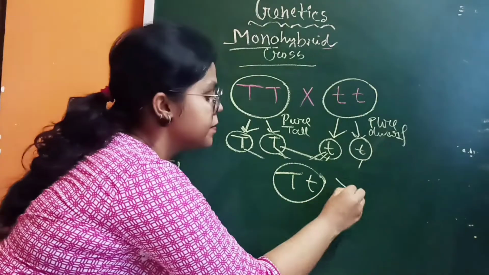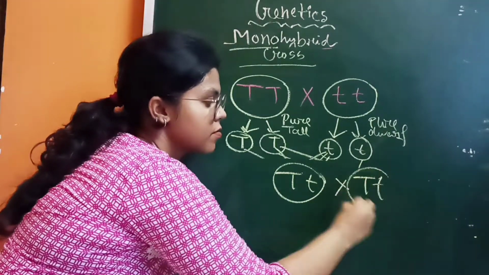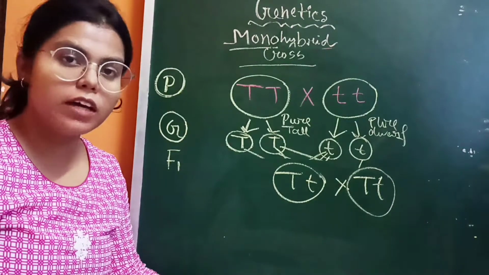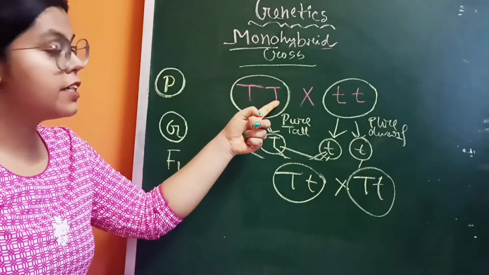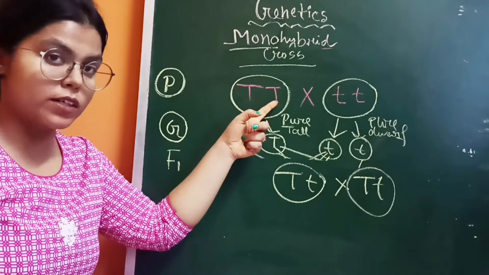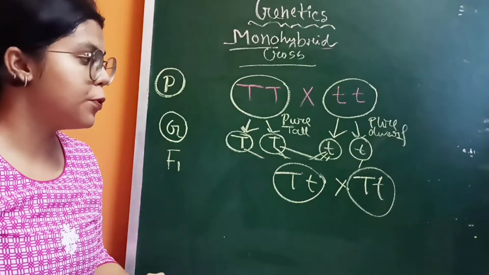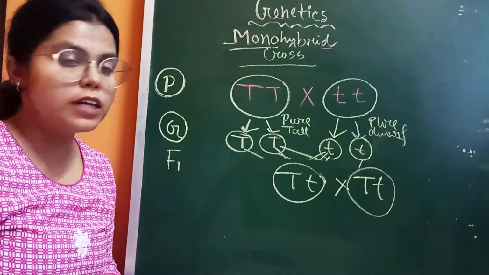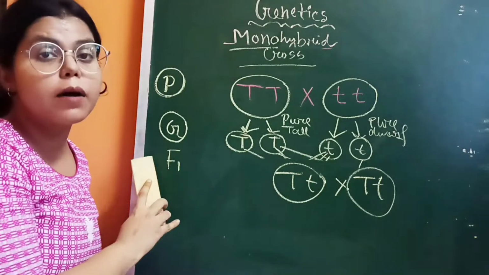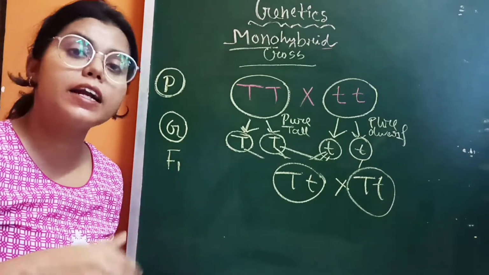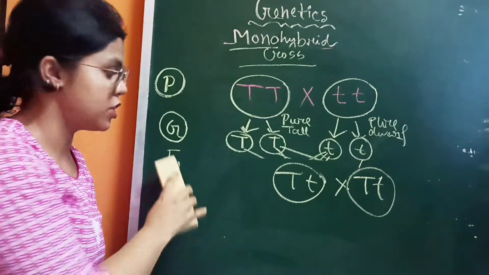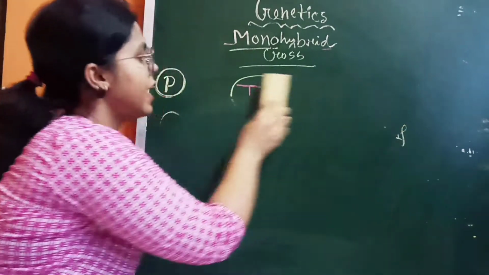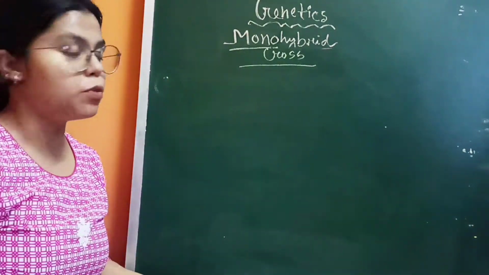between capital T, small t. Okay, so here the self-pollination occurs. In that case, cross-pollination occurs. So let me tell you by checkerboard what would be the particular genotypic and the phenotypic ratio in the F2 generation. Okay, so let me write the checkerboard.